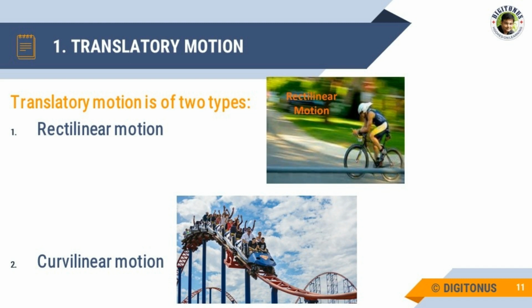Let us see firstly the rectilinear motion. When an object moves along a straight line, its motion is called rectilinear motion. For example, a car moving in a straight line. This is an example of rectilinear motion. Now come to curvilinear motion. When an object moves along a curved line, its motion is called curvilinear motion. For example, a car moving along a curved path follows a curvilinear motion.